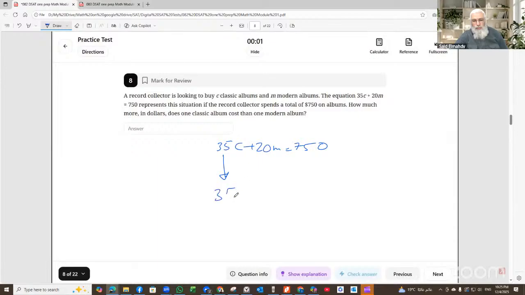So one classic is 35 more than the modern, which is 20. This is by 15. 35 minus 20 is 50. The answer is 50.